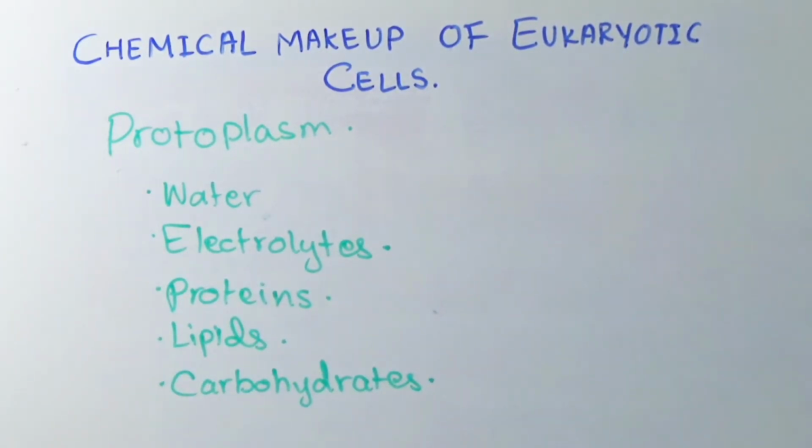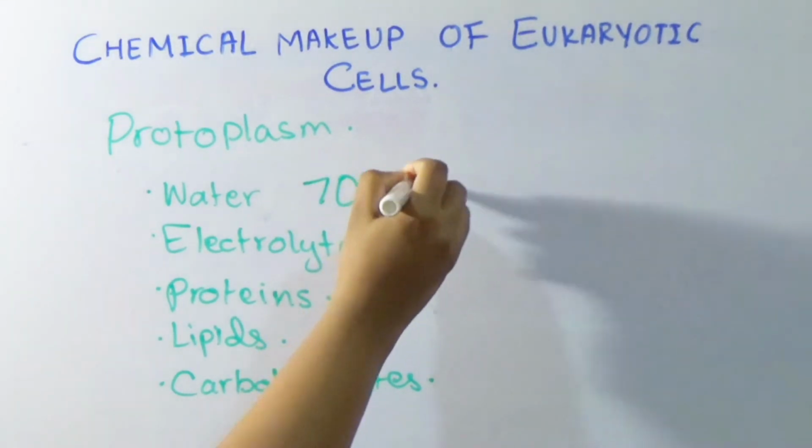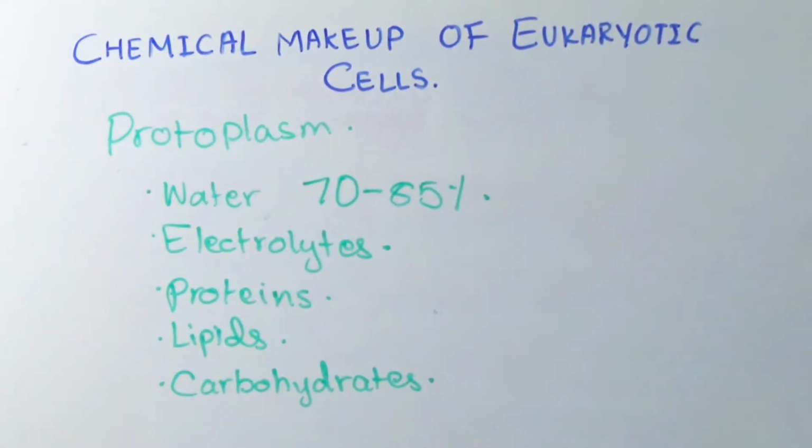First one, water. Water is a principal fluid medium of the cell, and it is present in most cells, well, except the fat cells, and it makes up about 70 to 85% of the cell mass. And this water provides the aqueous medium, and this is a medium in which most of the chemical reactions occur. Almost all the chemical reactions occur in this aqueous medium, and most of the solutes are dissolved in this aqueous medium. So this aqueous medium is provided with the help of water.